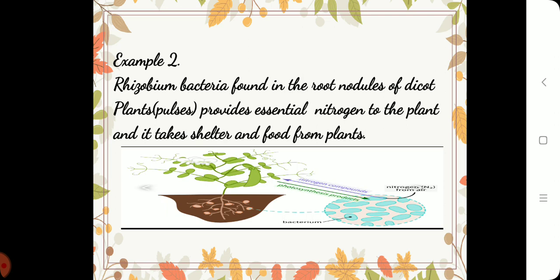And what are plants giving to bacteria? Plants are providing shelter to these bacteria as well as the food prepared by it. So here we can observe that there is mutual help between the plants and the rhizobium bacteria. They help each other. Plants get nitrogen from the rhizobium bacteria. Bacteria are getting shelter and the food prepared by the plants. So here we can observe symbiosis or mutualism, and the mode of nutrition is symbiotic mode of nutrition. These bacteria are found in certain plants and not in all the plants, for example, pulses.